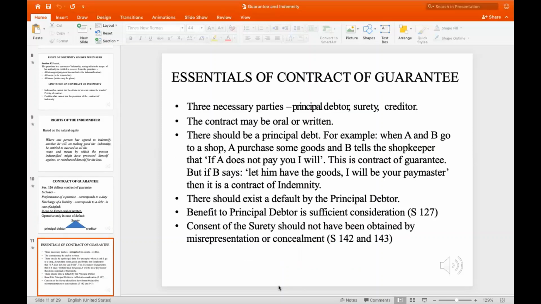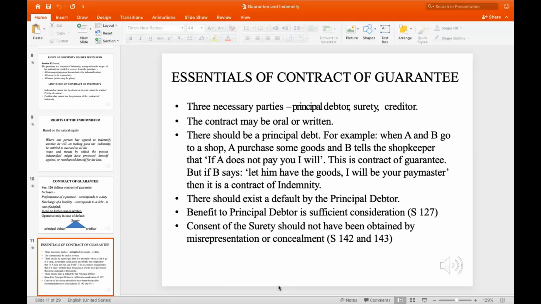Now, let us look at it in a defined way. What are the essentials of a contract of guarantee? As mentioned already, there are three parties necessary: the principal debtor, surety, and the creditor. Next, the contract can be in written or oral form. Thirdly, there should be a principal debt, that is, there has to be money involved in it. If there has been no money involved, then there is the possibility of suing or getting sued. Those are certain circumstances that we will look at.